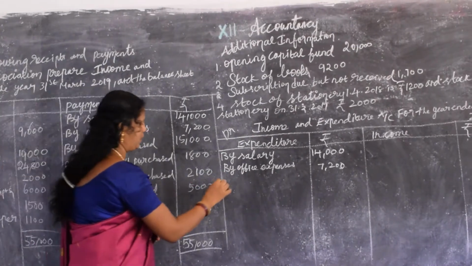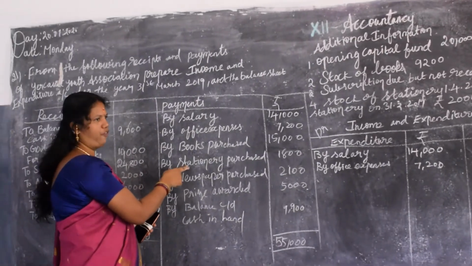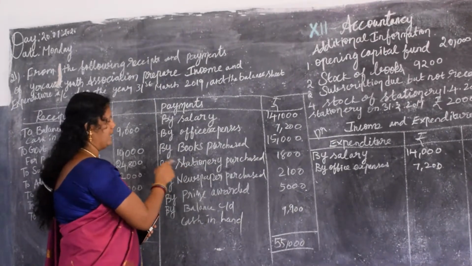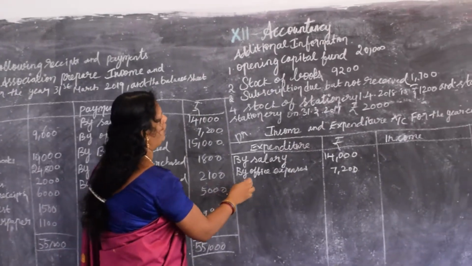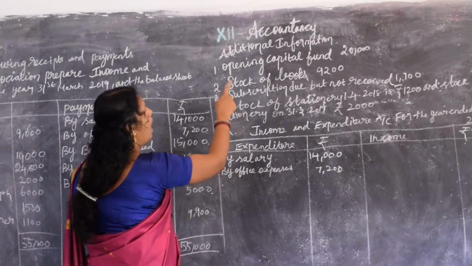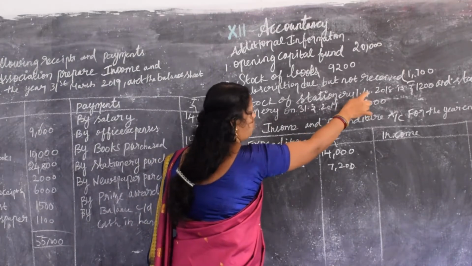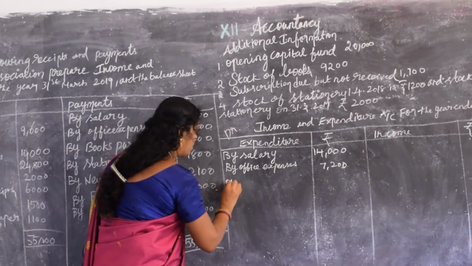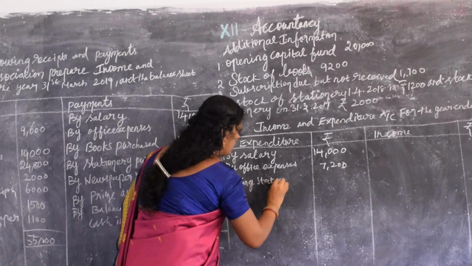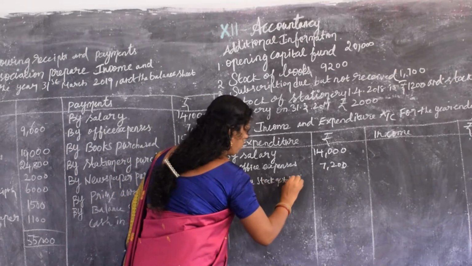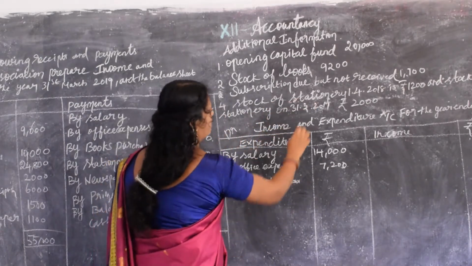Then stationery purchase we can write, but before that you should know the format. Are we able to recall it? It is the total stationery consumed. For that we have adjustments in the additional information, stock of stationery. So first write the opening stock of stationery, which is 1200.